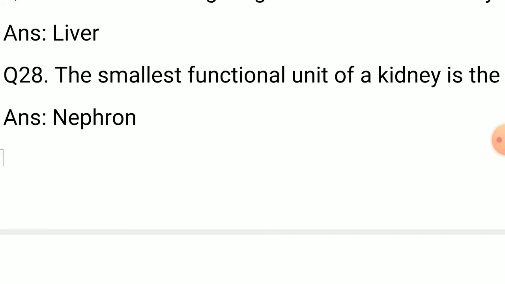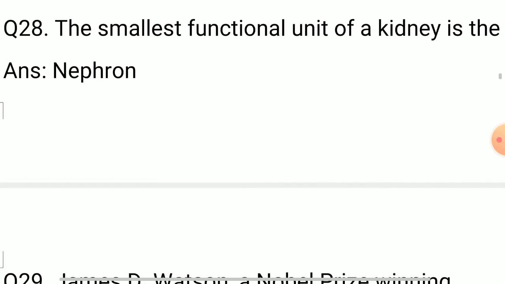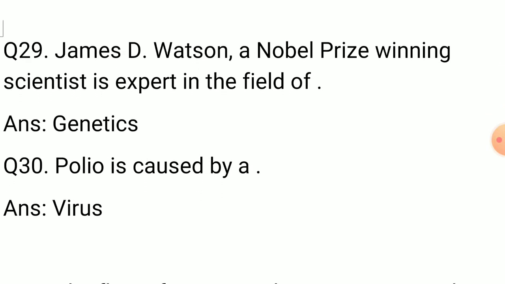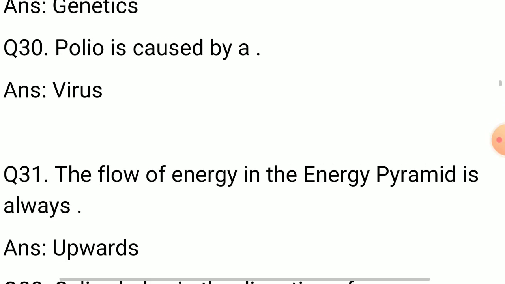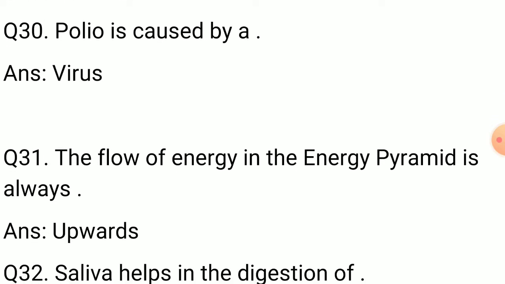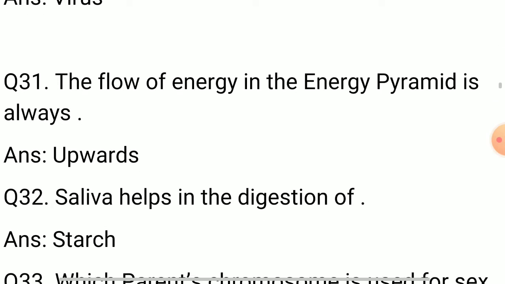Question number 28. The smallest functional unit of kidney is nephron. Question number 29. James D. Watson, a Nobel Prize winning scientist, is expert in the field of. Answer is genetics. Question number 30. Polio is caused by. Answer is a virus.